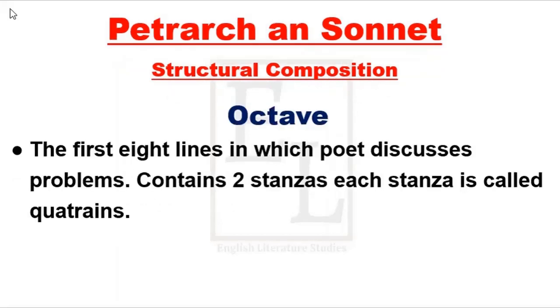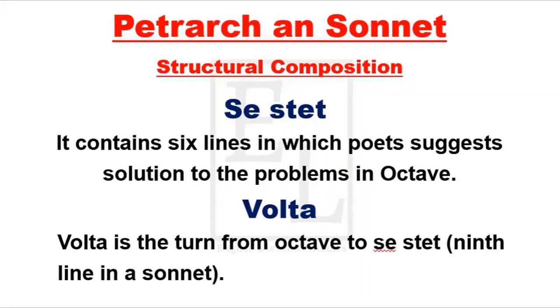So what is an octave? The first 8 lines in which the poet discusses problems are called the octave. Octave itself means 8, the number 8. These octave lines are also called quatrains if divided into 2 parts. A group of 4 lines is called a quatrain or stanza. In this way, there are 2 quatrains in an octave. Alright? So let's look at the second part, the sestet. Since it contains 6 lines, it is called a sestet.